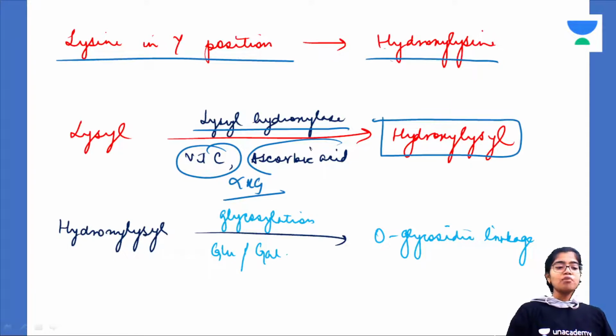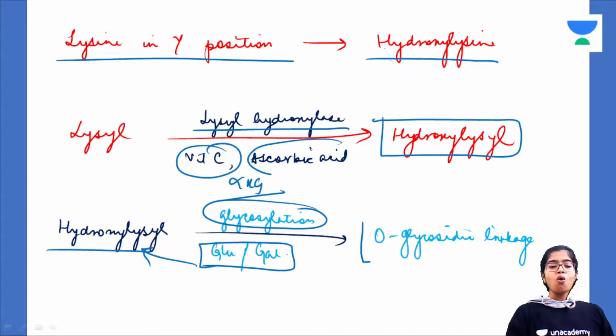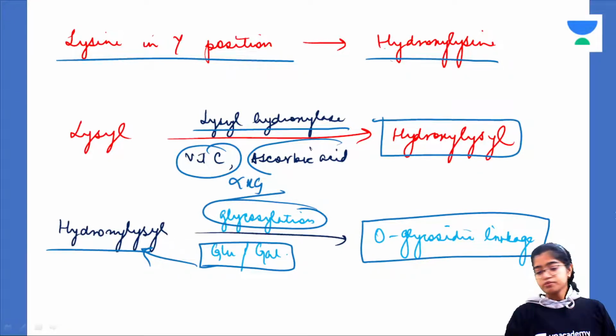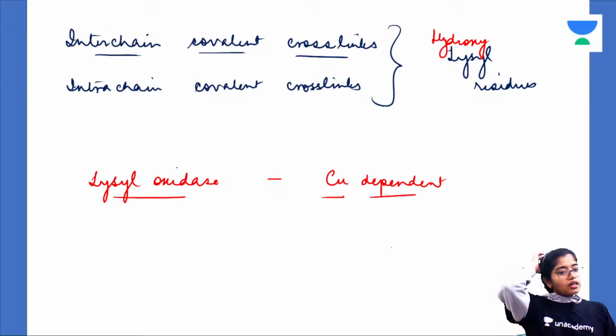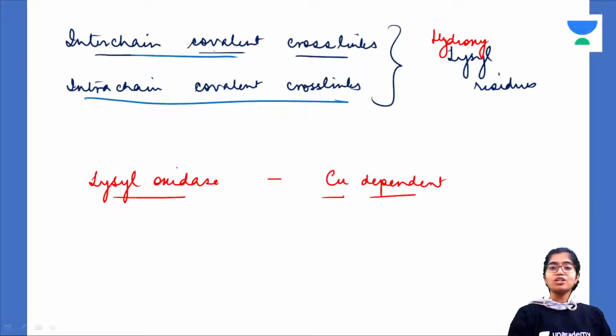Now, there is another modification that happens in the hydroxylysyl group, that is glycosylation, or the addition of a carbohydrate moiety. Glucose or galactose gets added on the hydroxylysyl group through O-glycosidic linkage. Always remember O-glycosidic linkage. I already told you that hydroxylysyl and hydroxyprolyl residues provide rigidity. How does hydroxylysyl provide rigidity? Through interchain and intrachain covalent cross-links in the collagen structure.